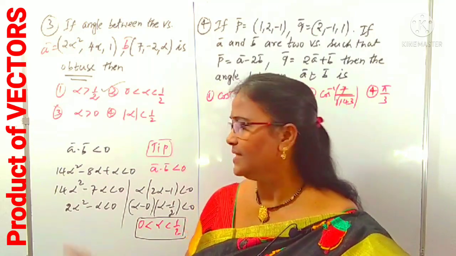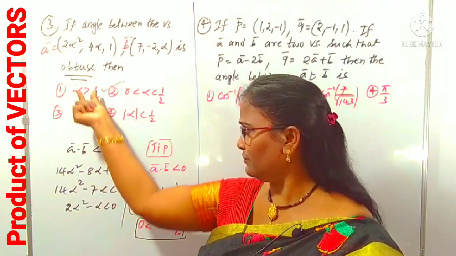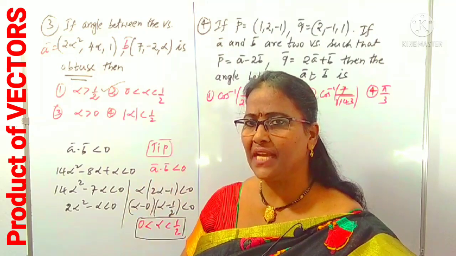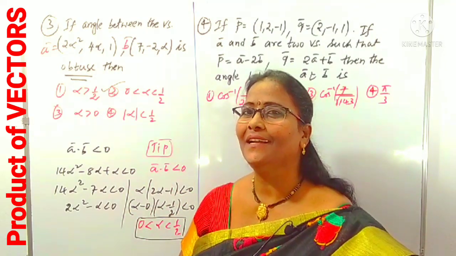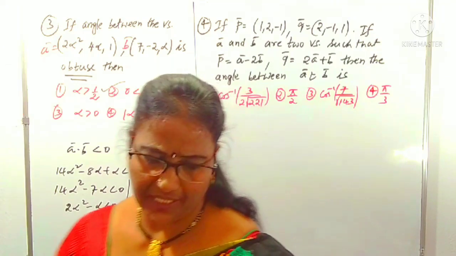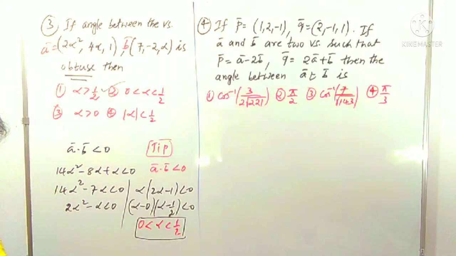Here I have simply taken the dot product less than 0 because of the obtuse angle. If it gives an acute angle, then exactly, the dot product must be greater than 0, right? Now we can come to the next question.